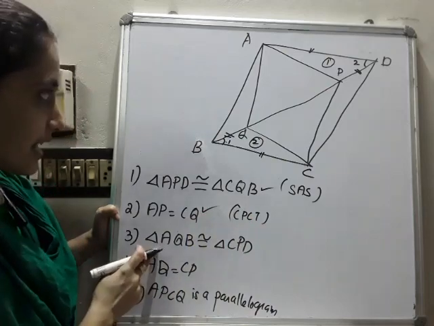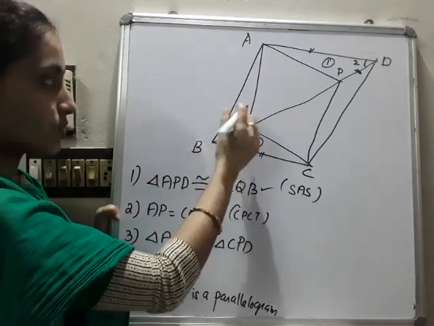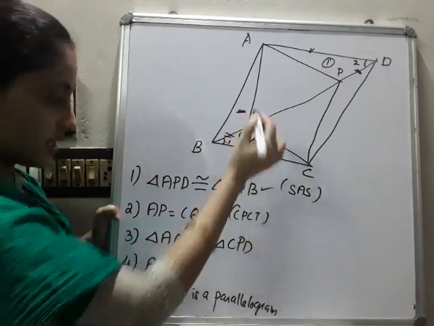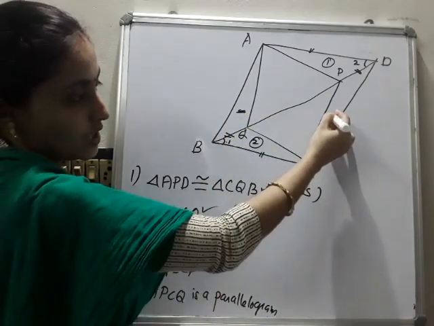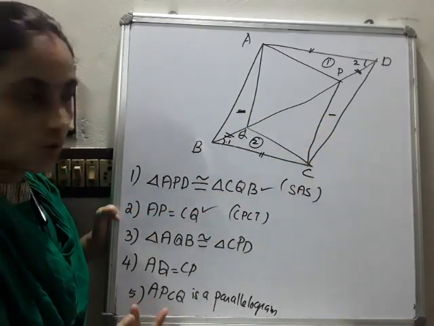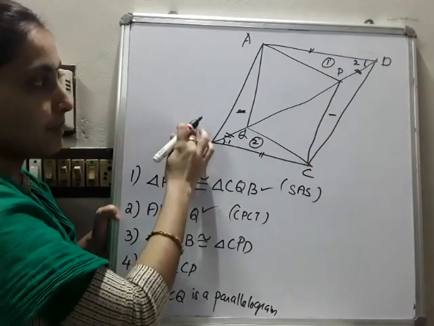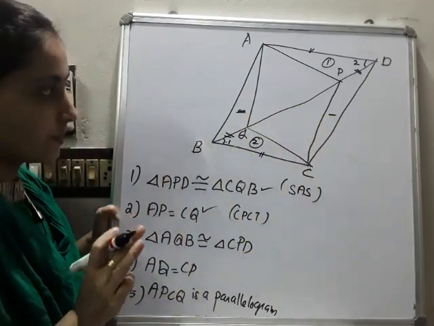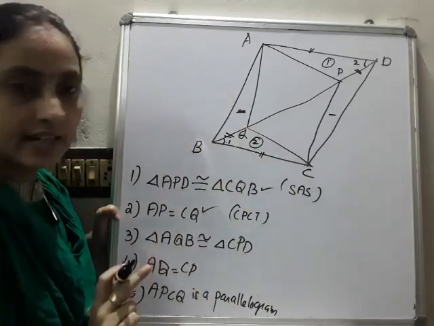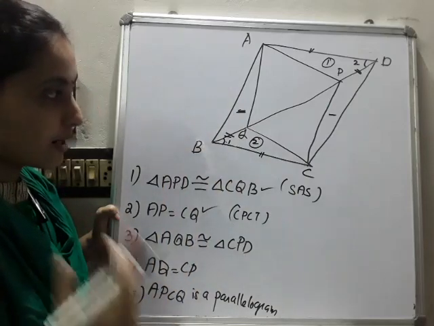Okay. Then we will move to the next one. AQB. AQB means this one. This one and CPD means what? This one. These two triangles we want to prove it is congruent. Can you say like this? Yes, AB is equal to CD. One condition got. Already BQ is equal to PD. That is already given in the question. One more condition we need.